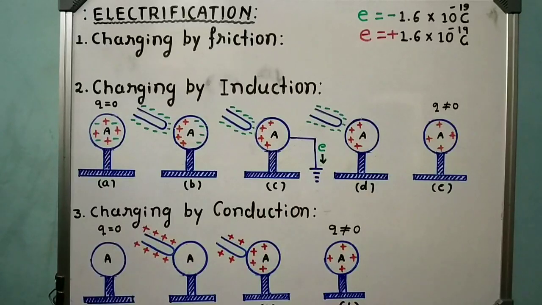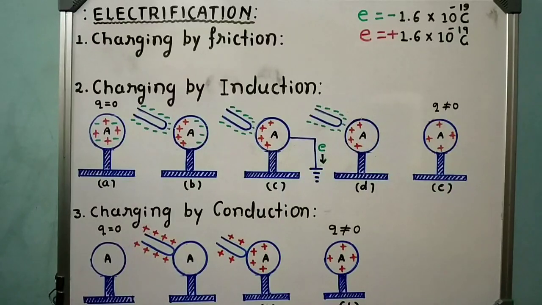Now, see here, when the electrons from these neutral bodies are removed, what happens? You know that the charge on electron is negative, the charge on proton is positive. If you remove the electrons from the neutral body, then what happens? Negative potential gradually decreases, positive potential increases. That's why I told you, whenever a neutral body loses its electrons, it becomes positively charged.